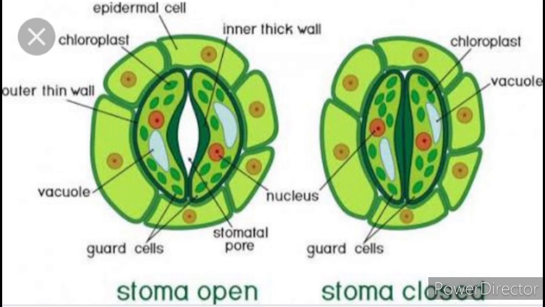So this is the picture of the stomata. The opening is called a stoma. The stoma is surrounded by two guard cells. Because of the guard cells, the stoma can be open as well as closed. This stoma is responsible for respiration as well as transpiration. So this is about the respiration in plants.